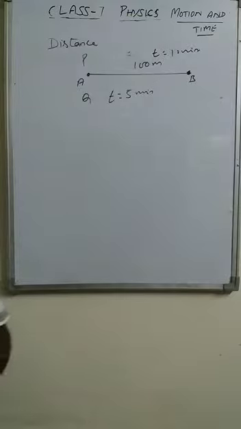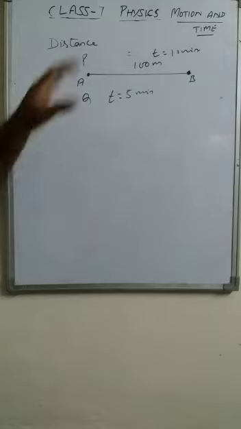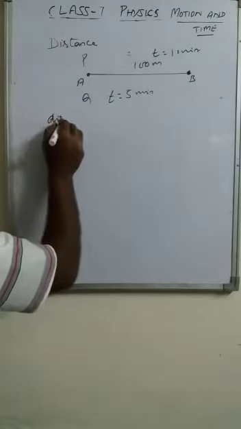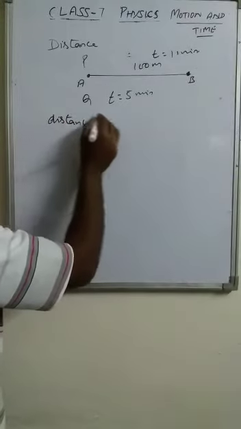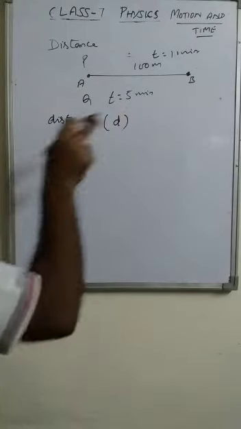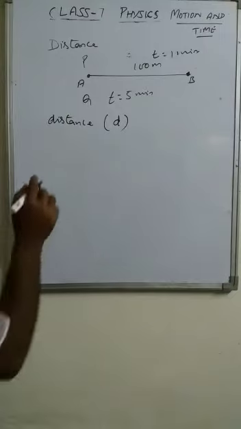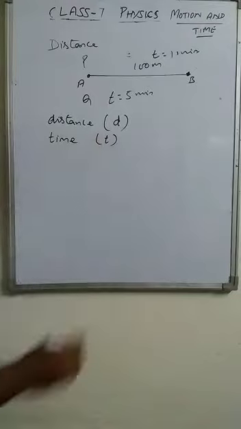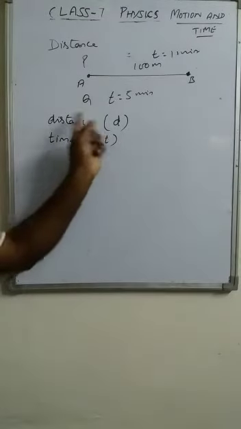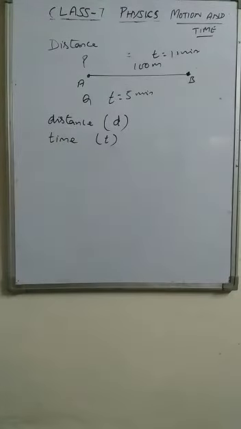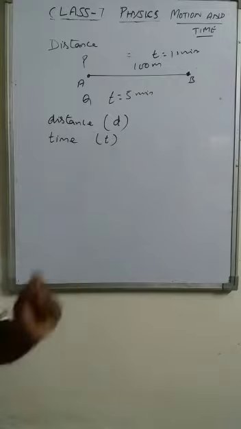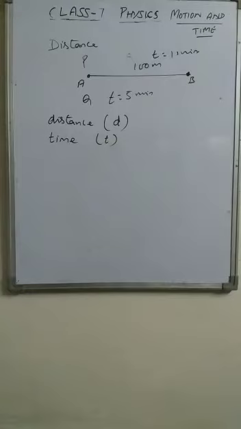Then only we will be able to describe their motion. By combining these two things, the distance, represented by the symbol d, small letter d, should not write capital, and the time taken, small letter t.